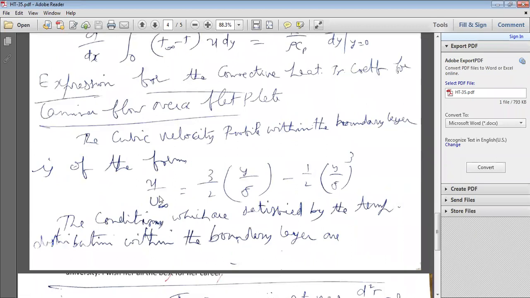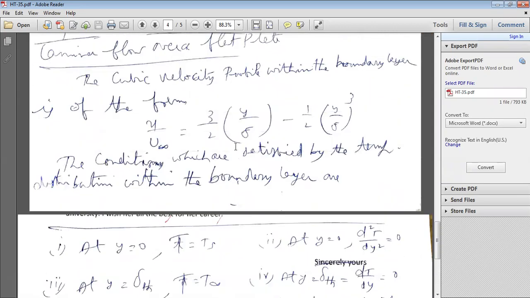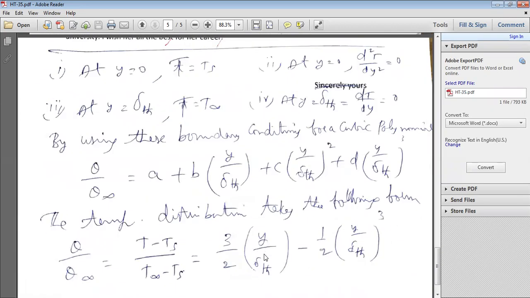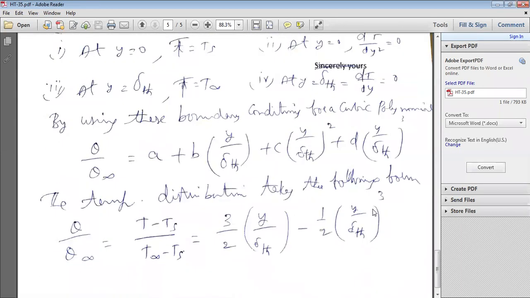Here, if you observe, U by U free stream is equal to 3 by 2 Y by delta minus 1 by 2 (Y by delta) cube. That's why U by U free stream is a function of Y by delta. Similarly, the temperature distribution is also of the same form, 3 by 2 Y by delta TH minus 1 by 2 (Y by delta TH) cube.